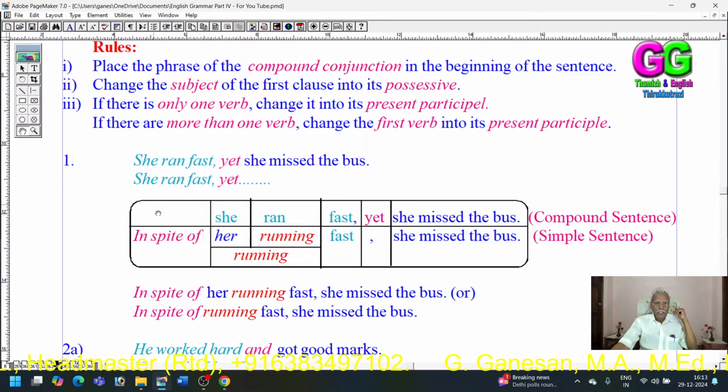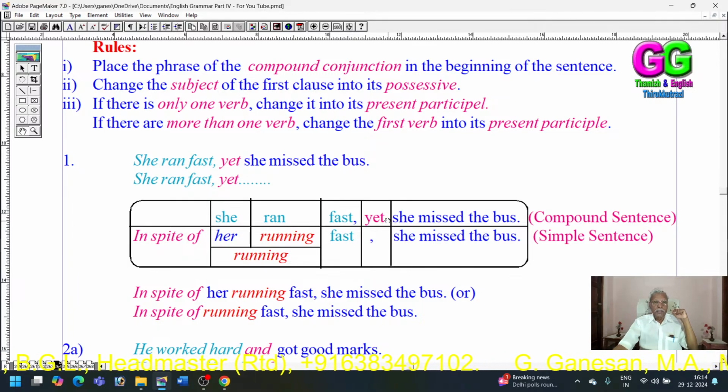Here, see, now the rule: here the compound conjunction is yet. It has been changed into in spite of and placed at the beginning of the first clause. The compound conjunction should be changed into its phrase, and the phrase should be placed in the beginning of the first clause.